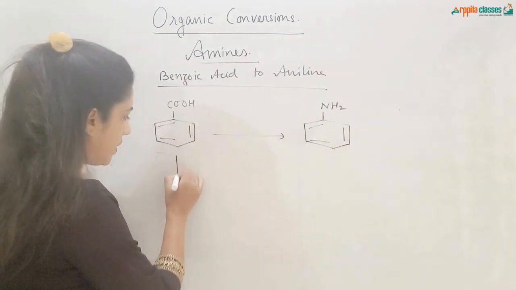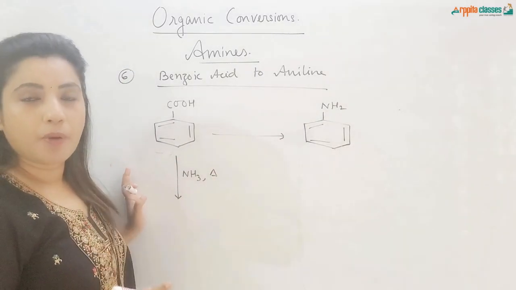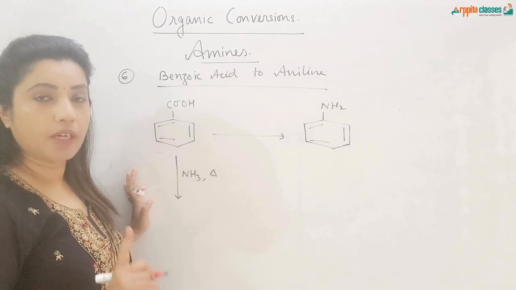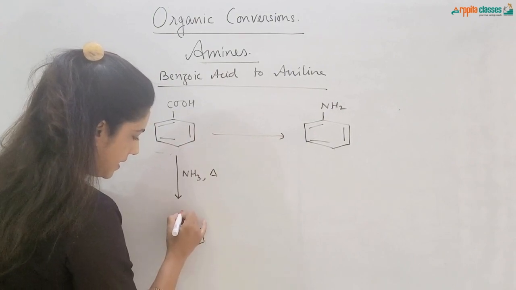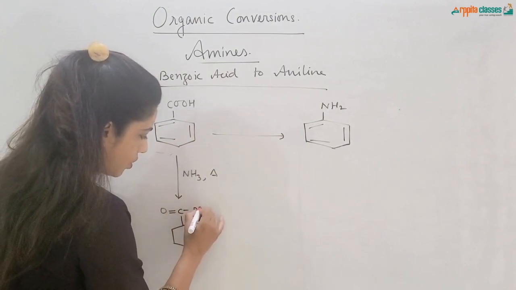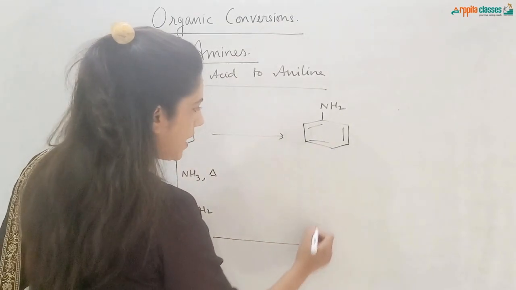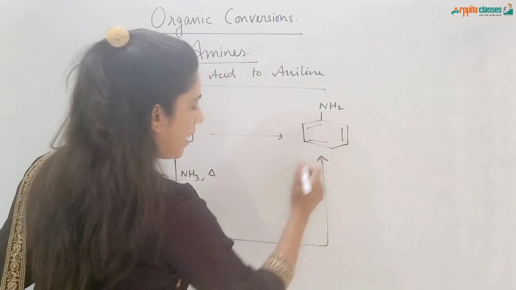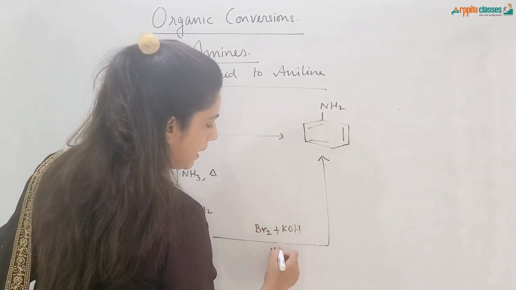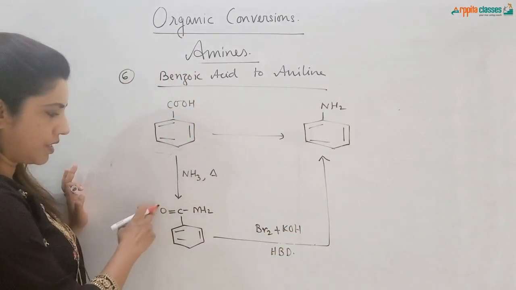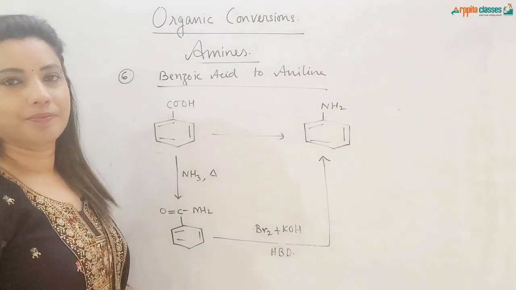So first of all, benzoic acid is treated with ammonia in presence of heat. We know that when carboxylic acids are treated with ammonia in presence of heat, it converts into amide. So we will be getting benzamide, C double bond O NH2, benzamide. Now from amide to amine, very famous reaction, that is Hofmann-Bromamide degradation reaction, Br2 plus KOH, HBD, where the CO group will go off and we will be getting aniline here.